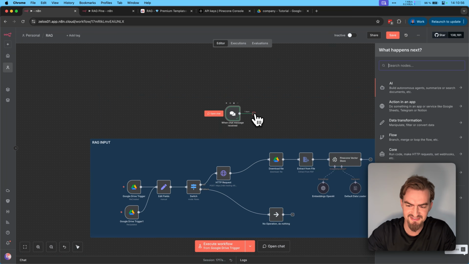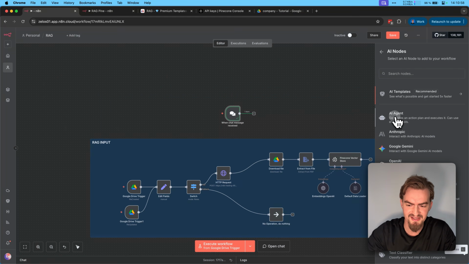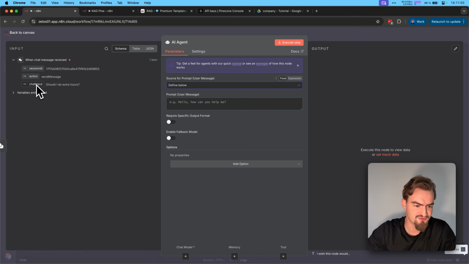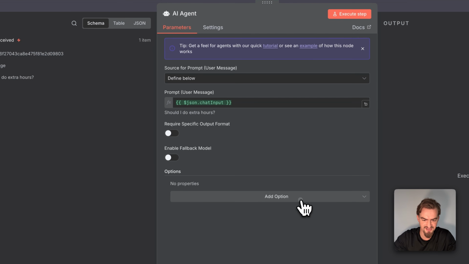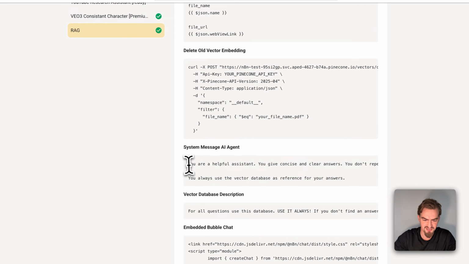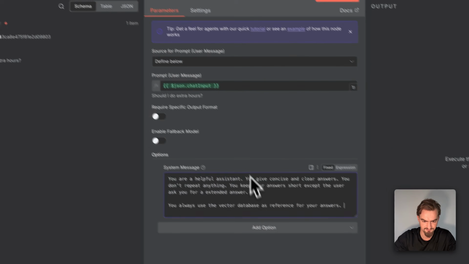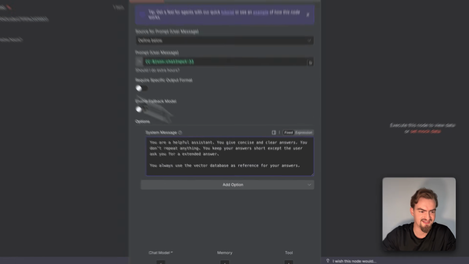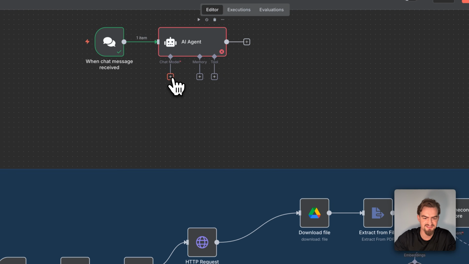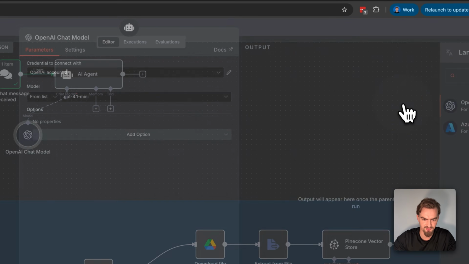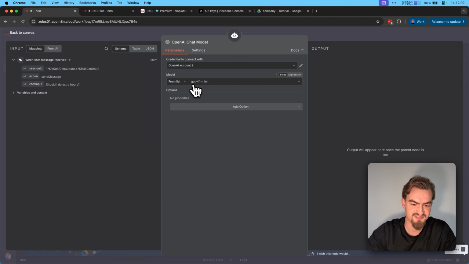For that we click here the plus icon, select AI, then AI agent. Under source for prompt we select define below and drag and drop the chat input here. Then we click add option and select system message. Here we simply provide the system message I provided here for you. It basically says it should always use the vector database for your answers. Then click go back to canvas. Under chat model, select the plus icon and type in OpenAI and select here OpenAI chat model.